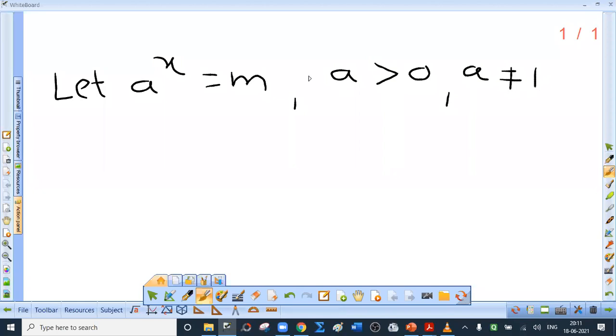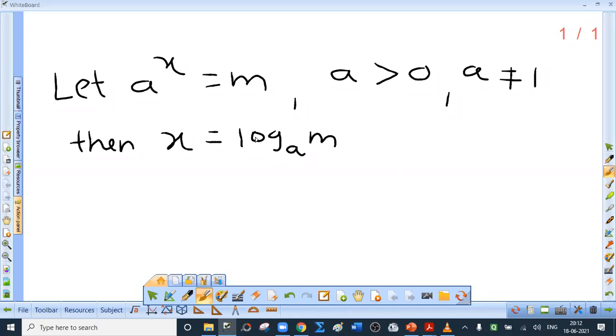I repeat, let a raised to x be m. Here a is called the base, x is called an index or exponent or power, and m is the result. What are the restrictions on base? Base has to be greater than 0 and not equal to 1. These are the required conditions. If this is so, then index x is defined as logarithm of m to the base a.